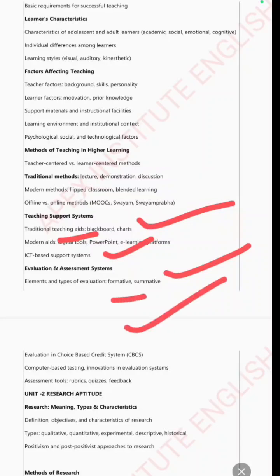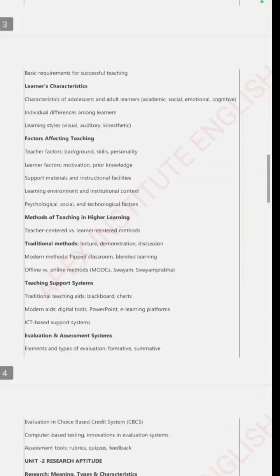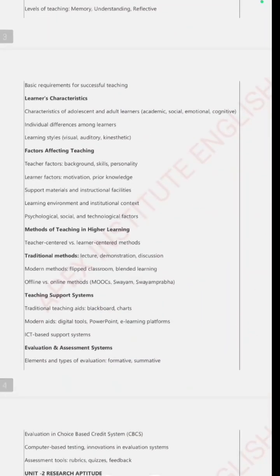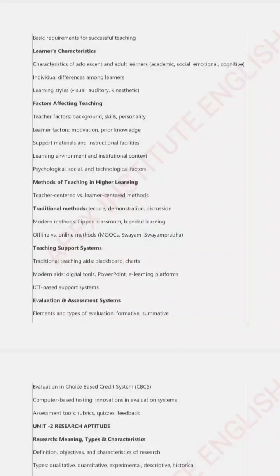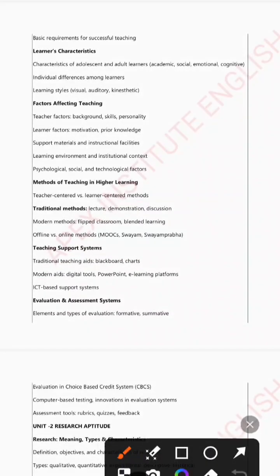By hearing all these things, any new candidate can think that this examination is very tough, but I want to clarify that it's not at all tough. If you have proper guidance and proper structured notes, then we will provide you with free notes, so you can join our group at no cost. You can get all these important notes and the previous year questions, which type of questions they are asking, along with the solutions and suggestions, completely free in our group. You can join through the link given in the comment section of this video.